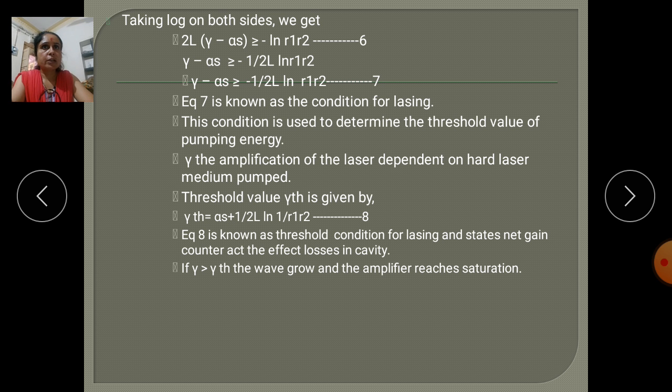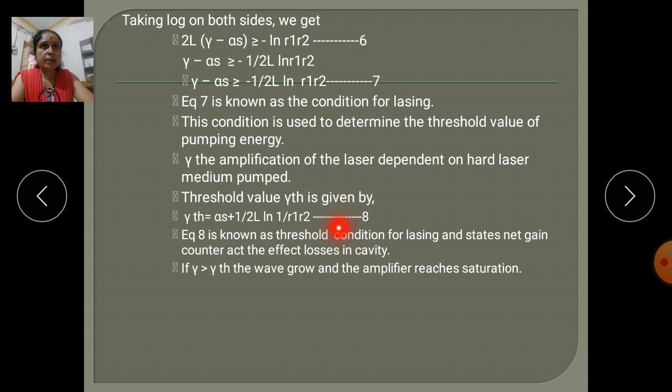When it is reached, the laser oscillates. The threshold value gamma th is given by gamma threshold equal to alpha s plus 1 by 2L ln of 1 upon R1 R2.